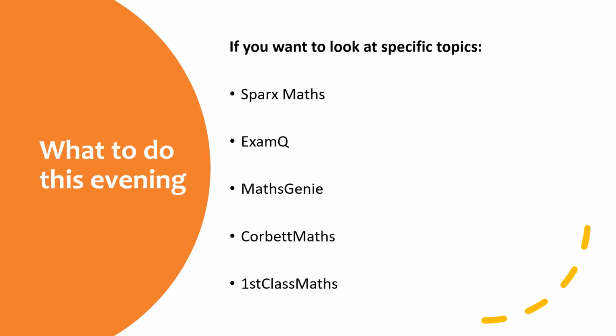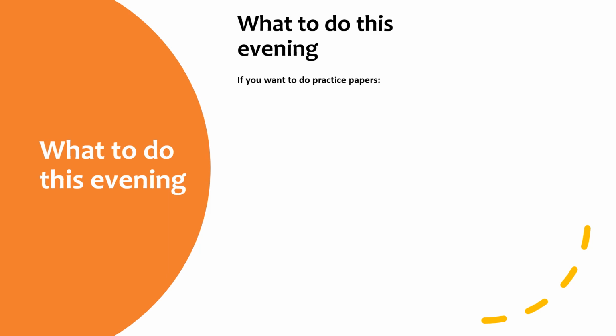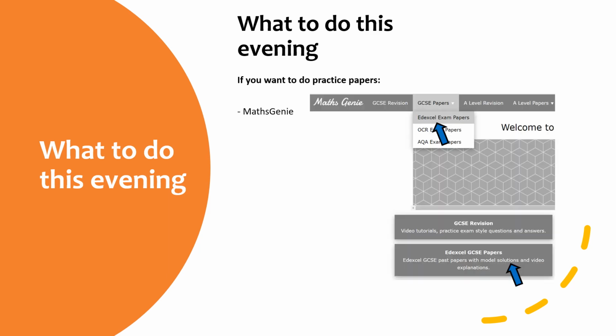If you want to look at specific topics, I talked about this for paper 1 and paper 2, these are the places to go. So Sparks Maths Independent Learning, ExamQ for exam questions, Maths Genie the same. Corbettmaths and First Class Maths have big banks for you to practice lots and lots of questions. If you want to do practice papers, go to Maths Genie, go to practice papers, and then do that. Practice papers are probably not going to help you as much before paper 3. That focused revision on the topics at the start of the slide are what's really important.